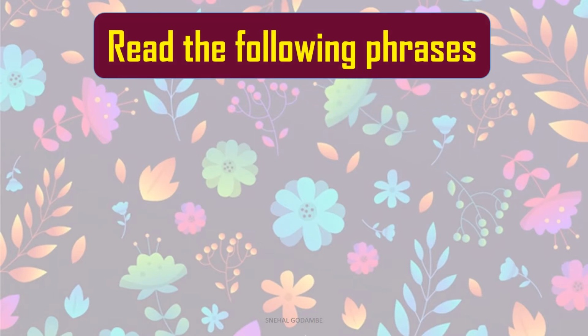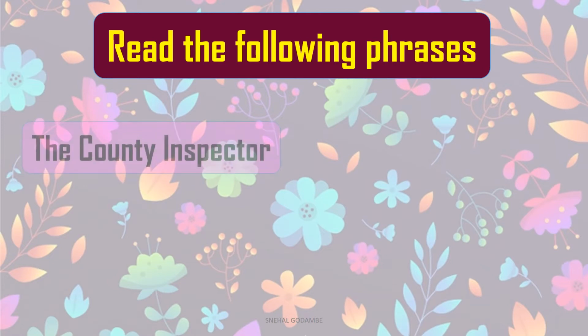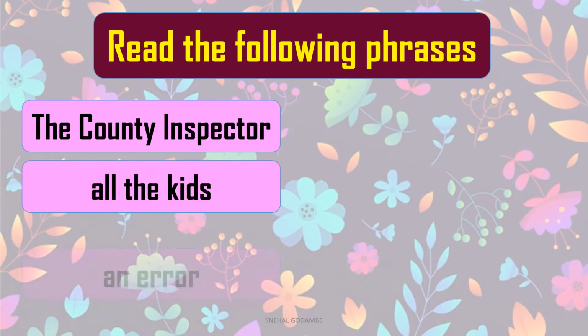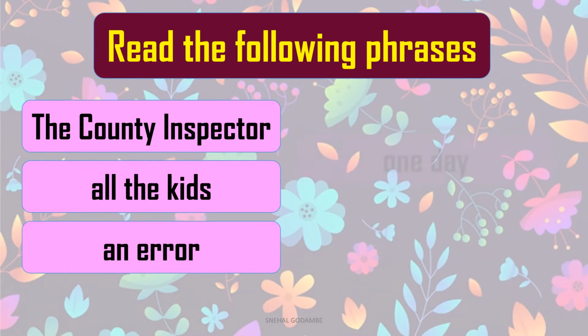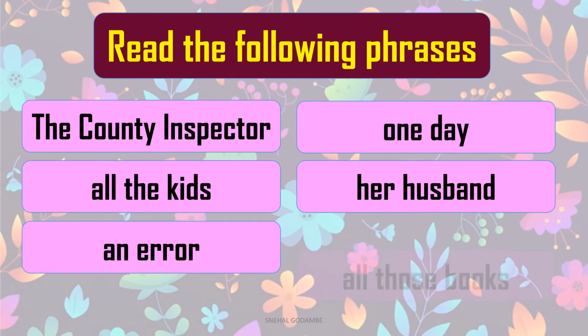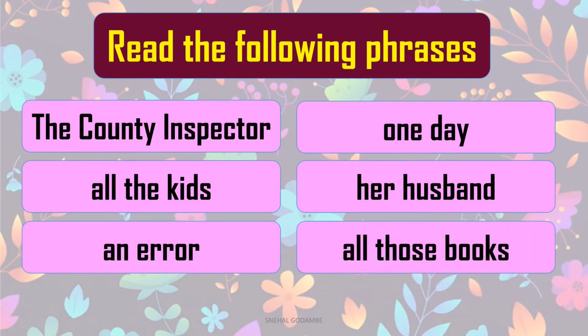Children, let's read some phrases. So now you know the meaning of the term phrases. So let's begin and we'll read them one by one. The county inspector, all the kids, an error, one day, her husband, and all those books. Now these are some of the phrases. Why have we read all those phrases?